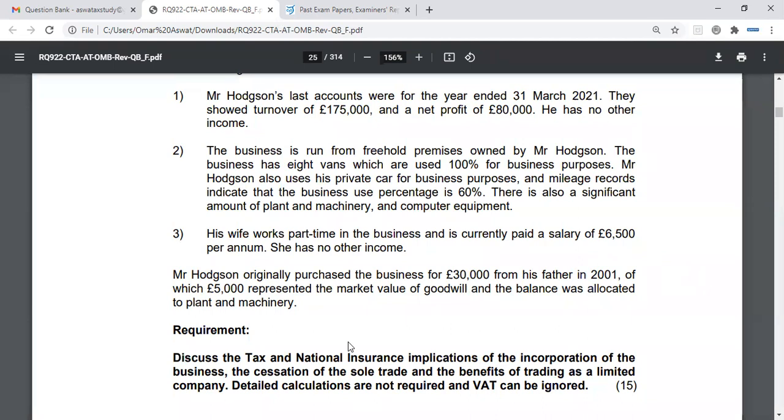And then you can start mentioning that no business asset disposal relief will be available in respect of the goodwill, as the transfer is to a close company whereby Mr. Hodgson will own more than 5% of the shares. And then a side point you can mention is, therefore, because this goodwill will be taxed at 20% and the freehold potentially at 10% because BADR will be available, you use the annual exemption against the goodwill element in priority. Okay.